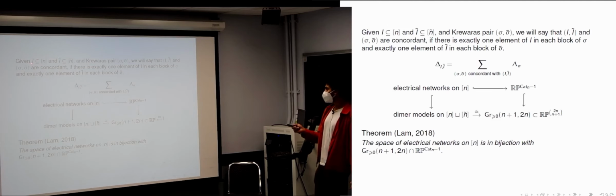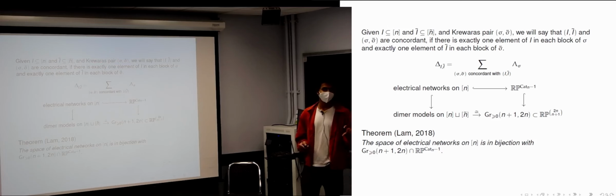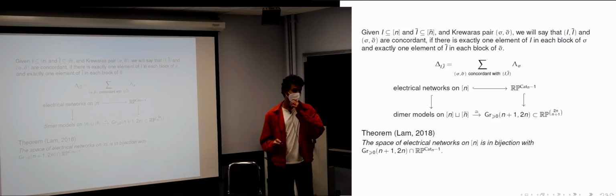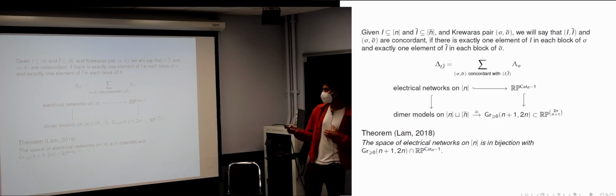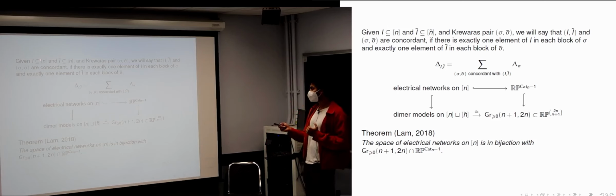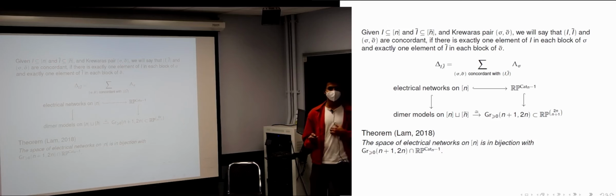A subset I of n and I tilde of n tilde of size n plus 1 is said to be concordant with a pair of a partition and a complement partition if there is exactly one element of I in each part of sigma and exactly one element of I tilde in each part of the complement partition. So this is exactly what you need for I and I tilde to be a valid choice of roots for sigma, sigma tilde.